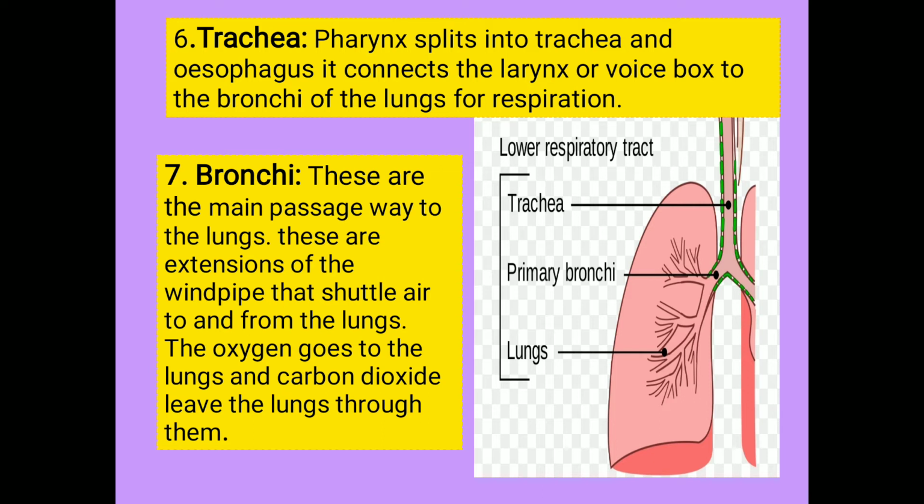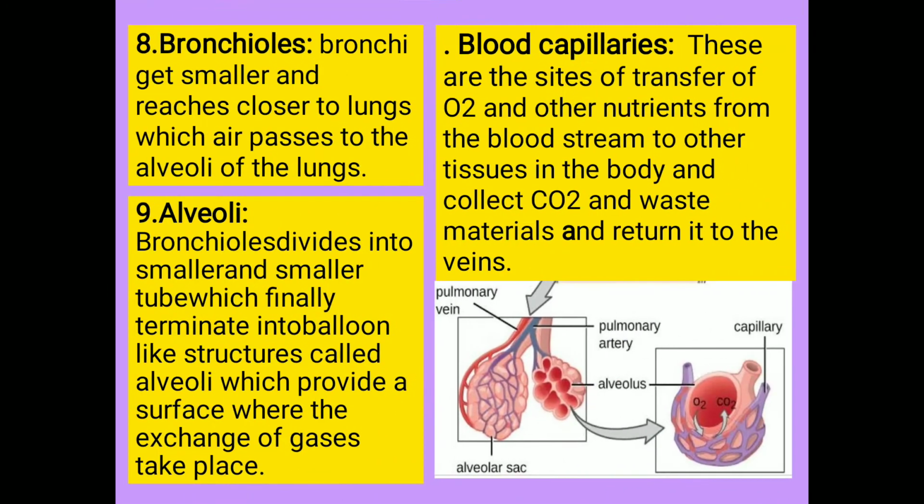Bronchi. These are the main passageway into the lungs. These are the extensions of the windpipe that shuttle air to and from the lungs. The oxygen goes to the lungs and carbon dioxide leaves the lungs through them. Bronchioles. Bronchi get smaller when they reach closer to lung tissues and are called bronchioles. These are the passageways by which air passes through the nose or mouth to the alveoli of the lungs.